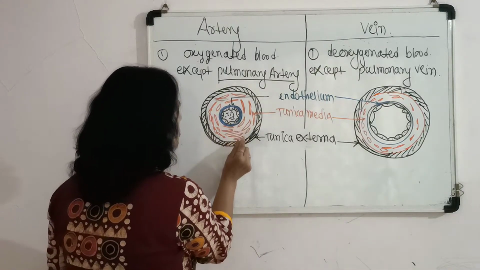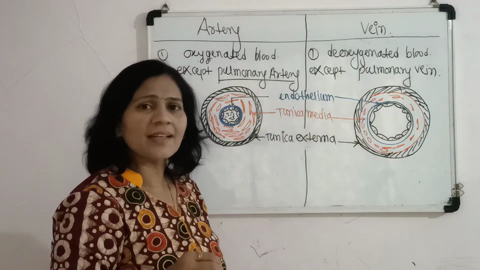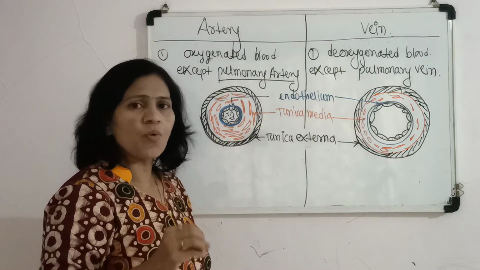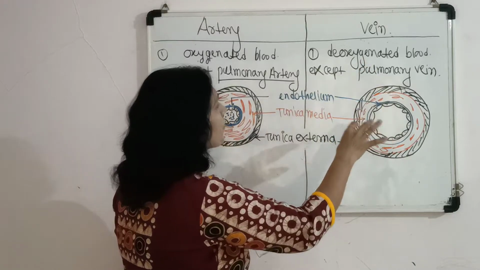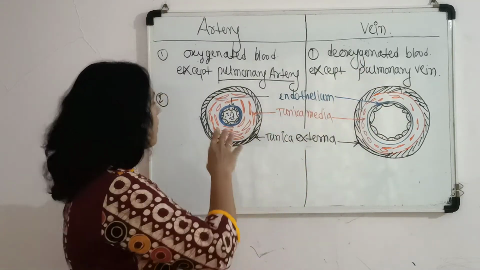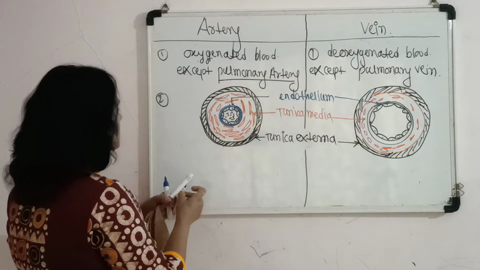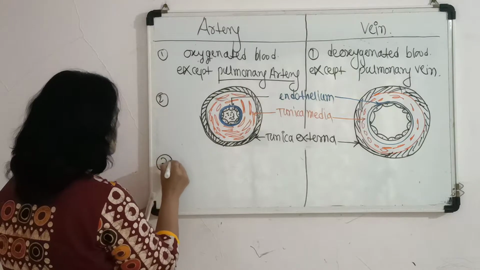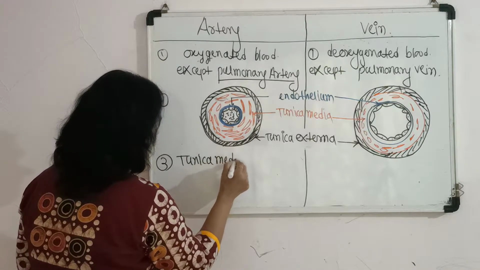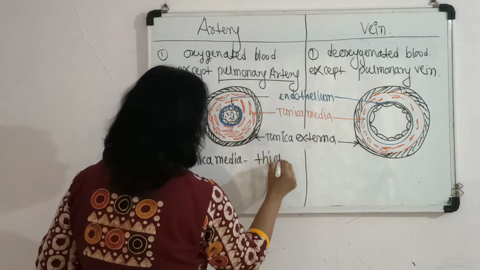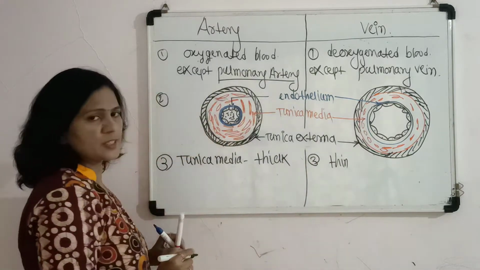The most important point related to the artery is that the middle layer is the muscular layer, and the wall is thick. The tunica media is also present in the vein, but it is not so thick comparatively to the arteries. So according to this histology, the difference is in the tunica media: it is a thick muscular structure in the artery, but comparatively thin in the vein.